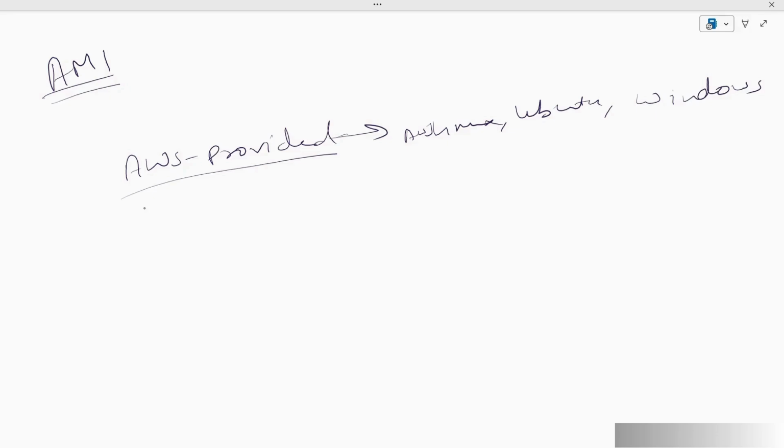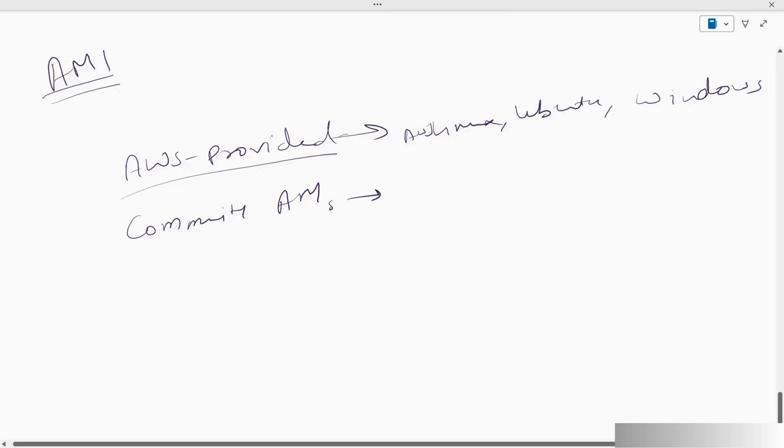Then we have community AMIs. What are they? They are AMIs shared by other AWS users, often pre-configured with some software. So if you want to use some AMI from the community for Ubuntu, it is possible that some users have already configured it with some tools pre-installed. Like, if we require Java pre-installed, then we can find some AMIs in the community AMI section.